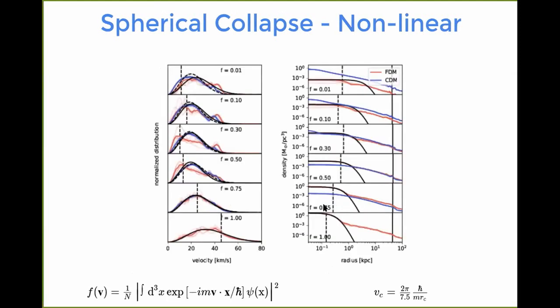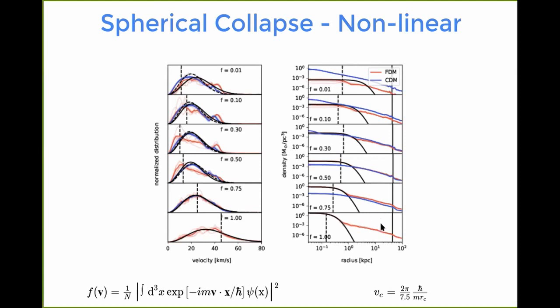and then only in the late time does it converge to the linear expectations. So let me then come to the more interesting regime, which is the nonlinear regime, where we fully collapse the halos. And that's basically the simulation that we also saw at the very beginning, with the granular structure and the core in the center. And Mateja already told us a lot about that. So let me just recap that again with pictures here now.